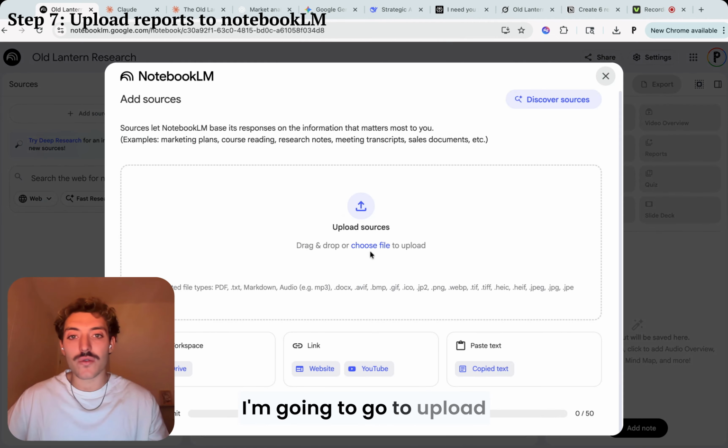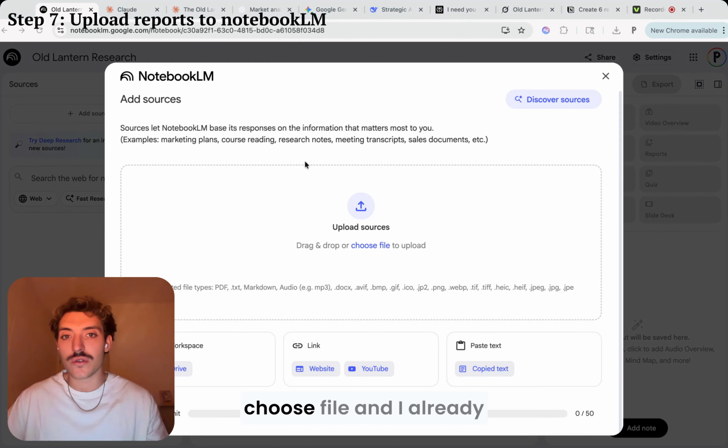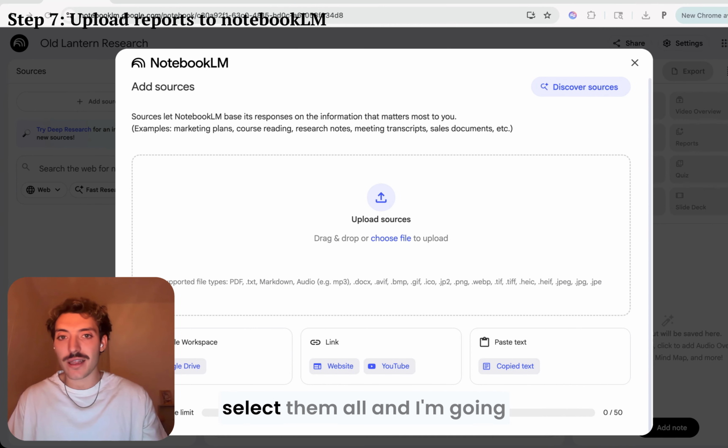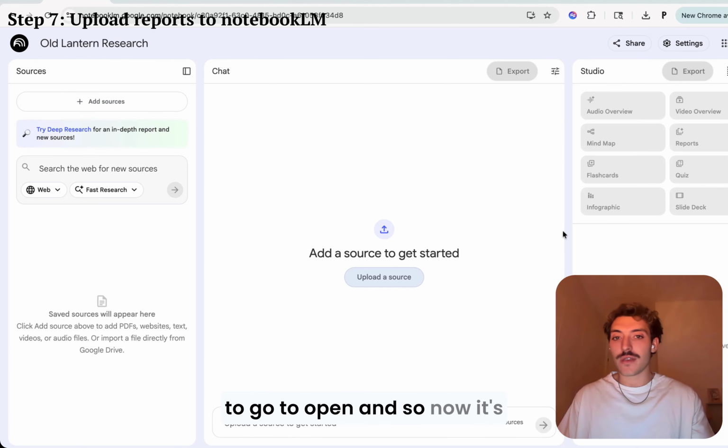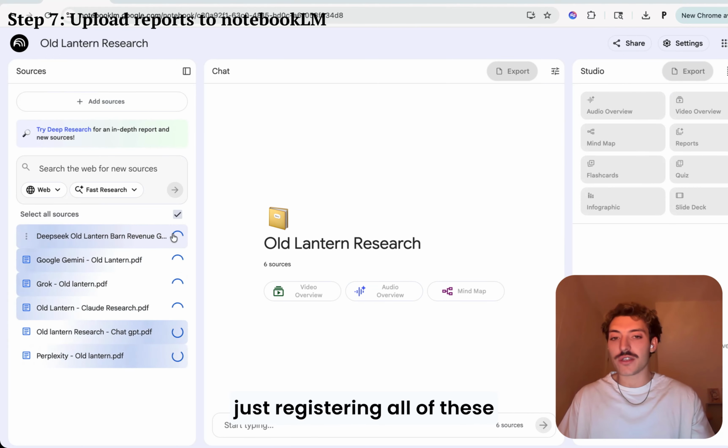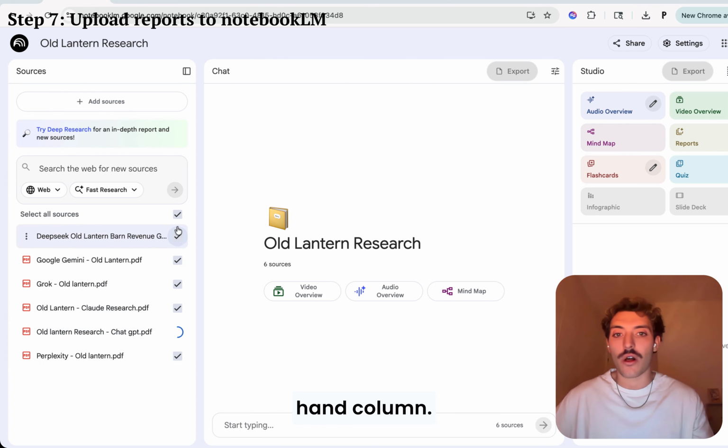And what I'm going to do is I'm going to go to upload source. I'm going to go to choose file. And I already have a folder of the ChatGPT, Perplexity, Claude, all of these. And I'm going to select them all. And I'm going to go to open. And so now it's just registering all of these sources over here in the left-hand column.